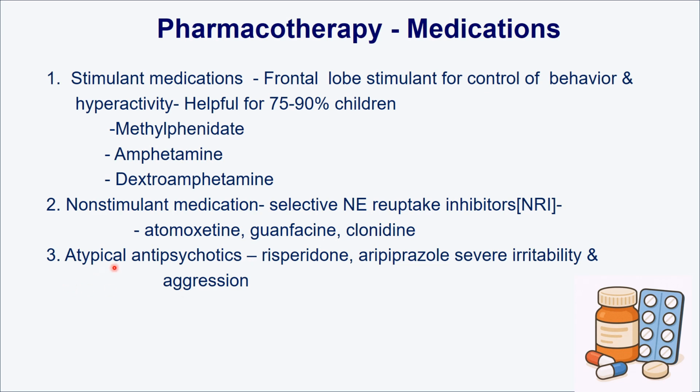And then sometimes in a very severe and aggressive child, even some atypical antipsychotics like risperidone and aripiprazole are used for severe conditions. Otherwise, the commonly used drugs are amphetamine or methylphenidate, and atomoxetine is commonly used.